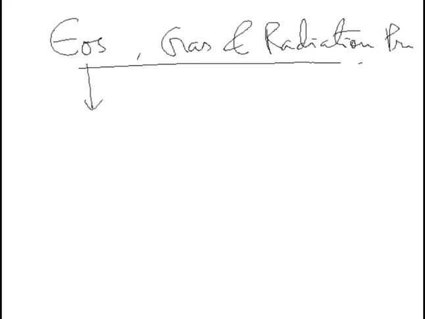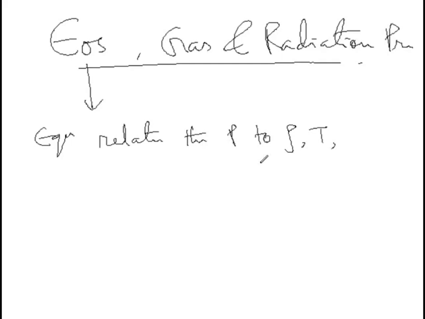Basically, it is the equation of state. It is an equation which relates the pressure to density, temperature, and there is something else as well.